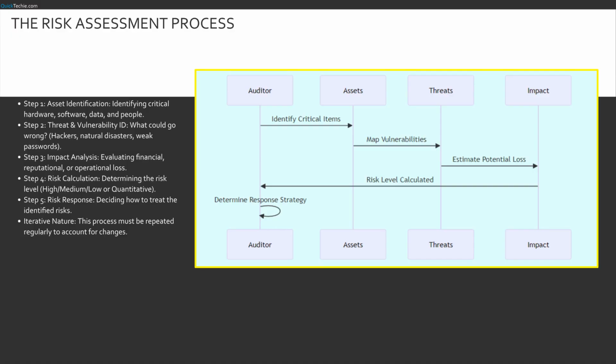This sequence diagram illustrates the auditor's workflow. The auditor first queries the assets to find what is critical. Those assets are then mapped against threats and vulnerabilities. The interaction between threat and asset generates a potential loss or impact. Finally, that impact data flows back to the auditor, who calculates the risk level and determines the strategy. It shows the dependency of each step on the previous one.